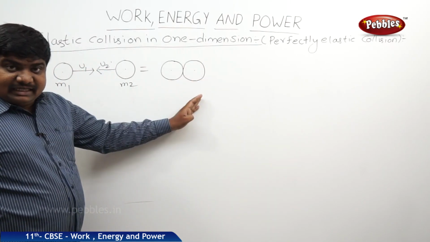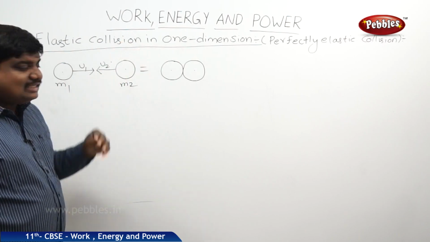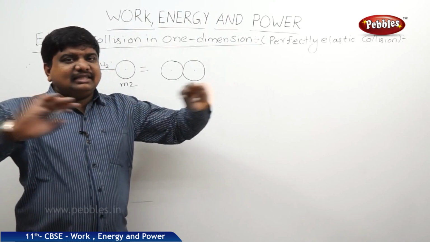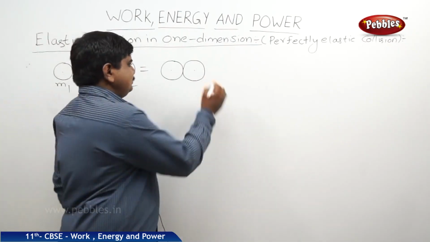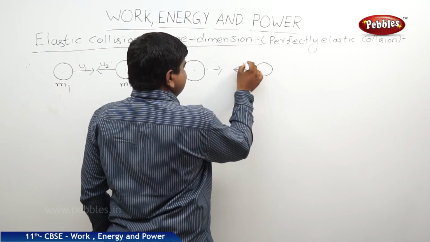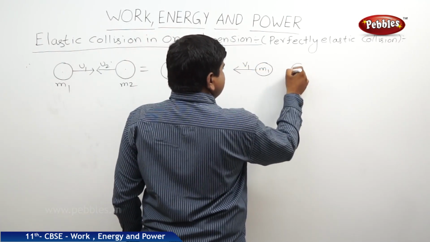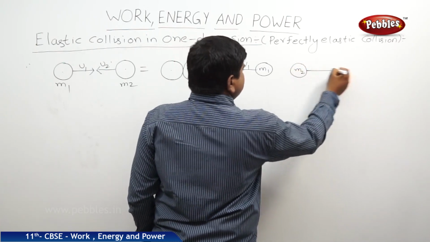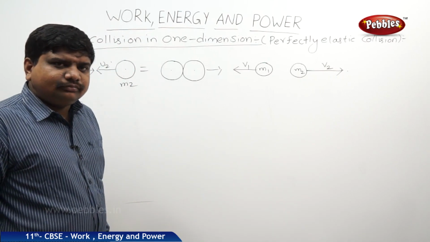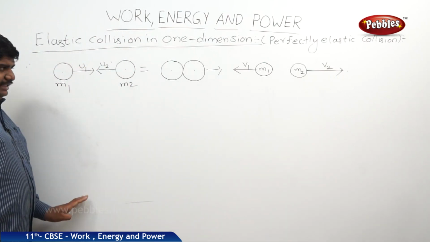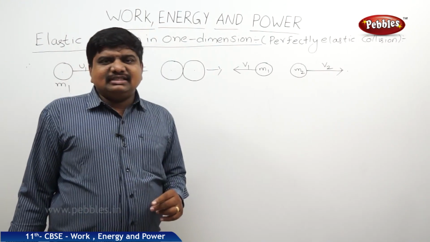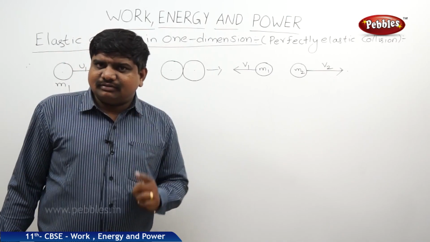After the collision took place, they both will separate because it is an elastic collision. They will regain their state and move with different velocities in the same path in the opposite direction. So after that, m1 will move with velocity v1 as well as m2 will move with velocity v2. So what can we understand from this? In elastic collisions, kinetic energy will be conserved as well as momentum will be conserved.